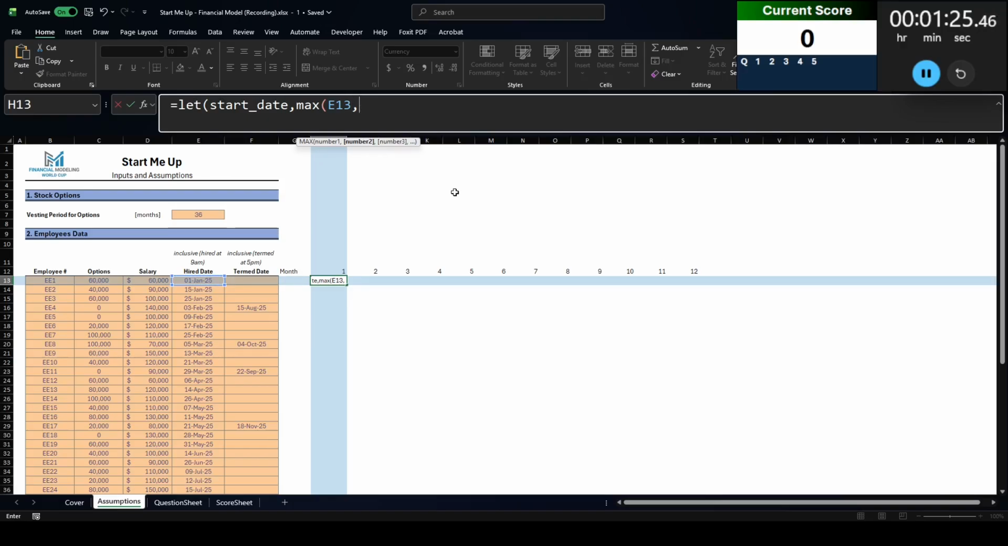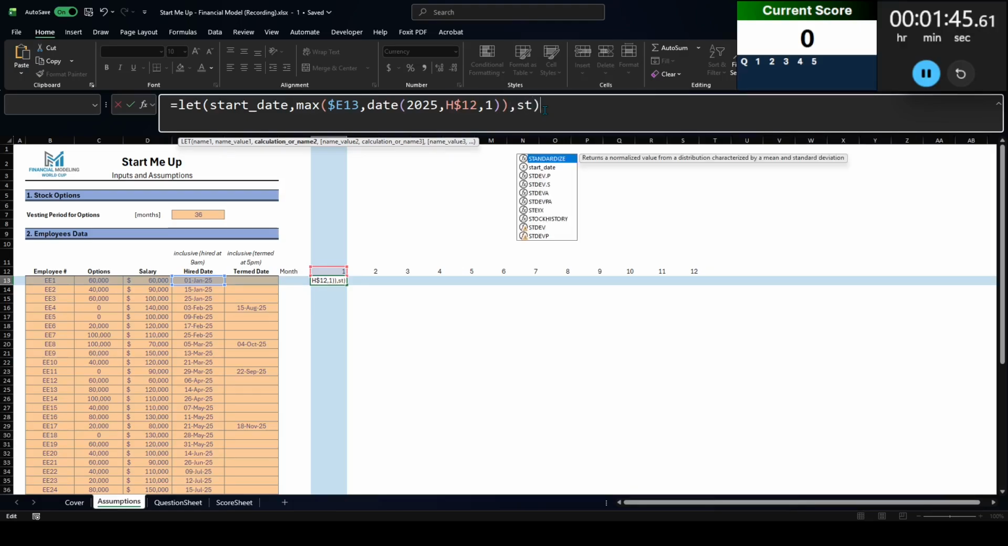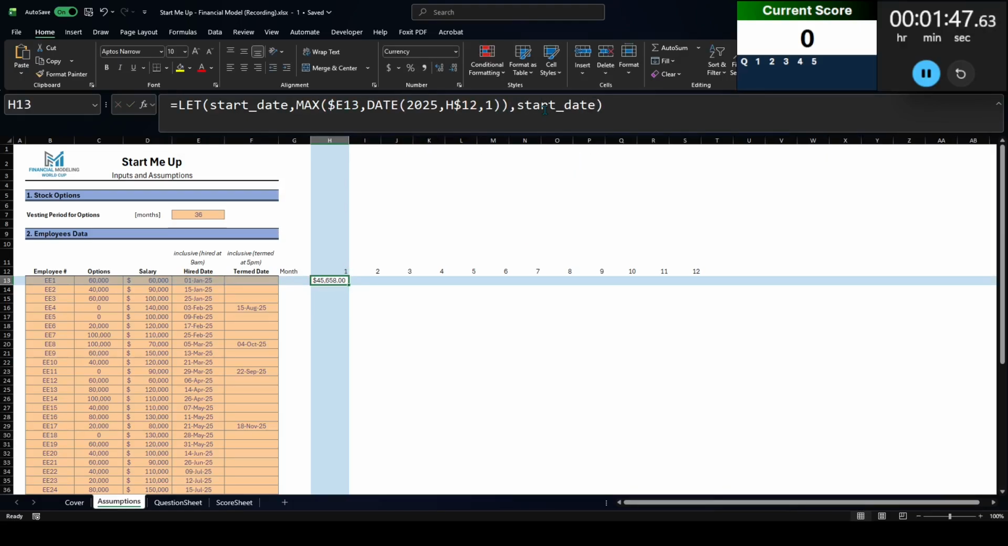So we are going to say date, and these are all 2025 January, and I'm going to make sure I lock that. I'm going to lock this as well in the E column, because when I fill down, when I fill across, that's how I want them to stay, and the day is going to be 1. So one of those days is going to be the day that they start. Let's do start date here, just so we can see the results.